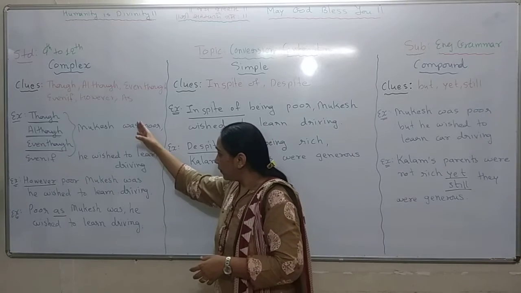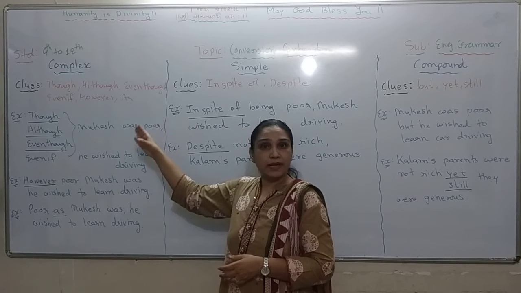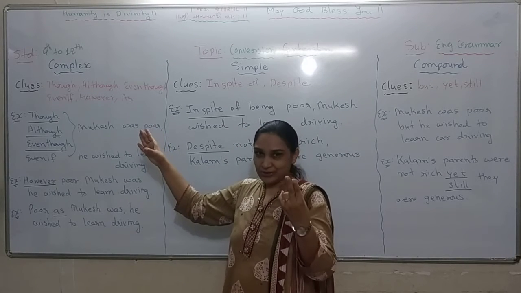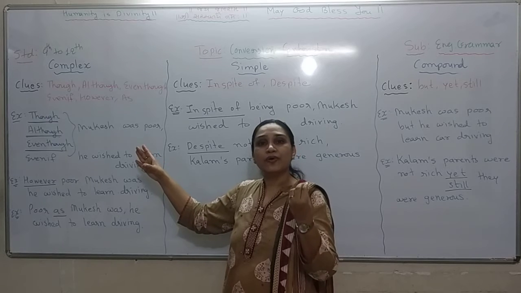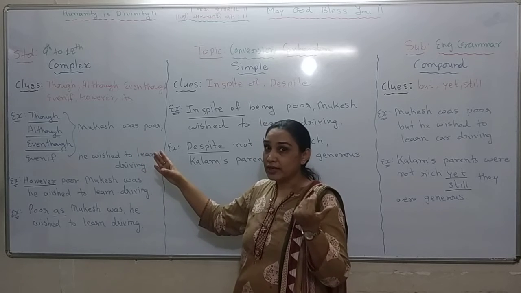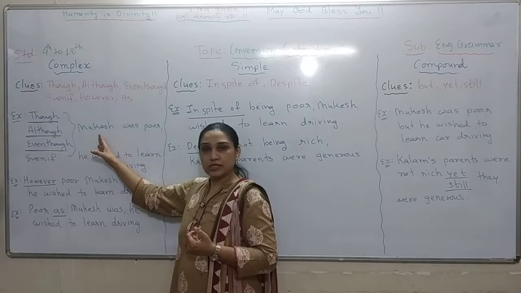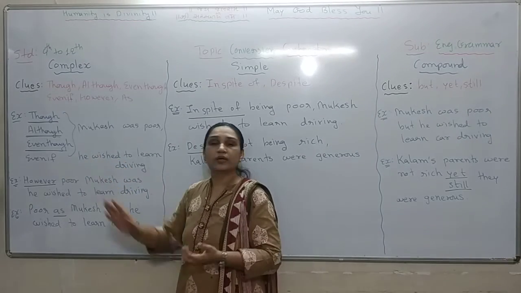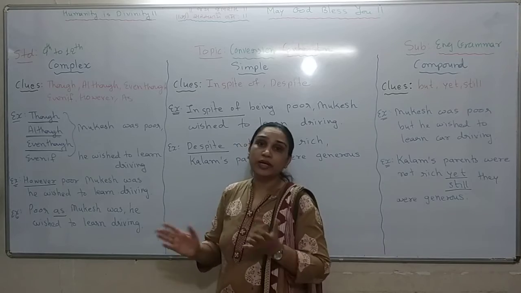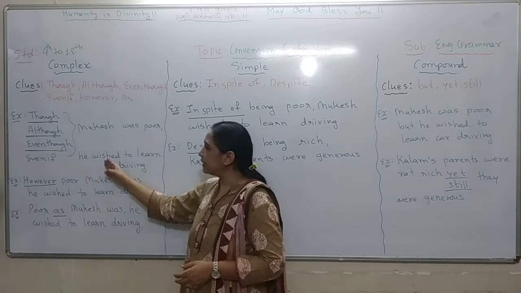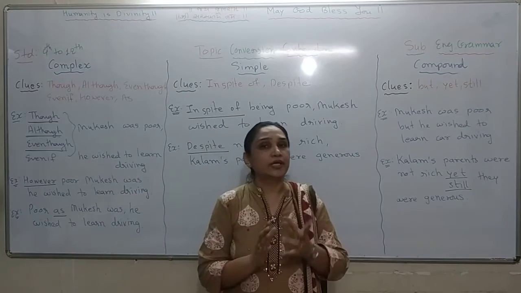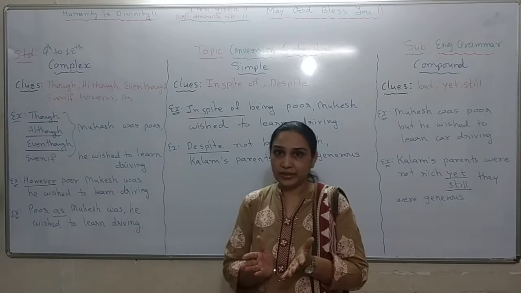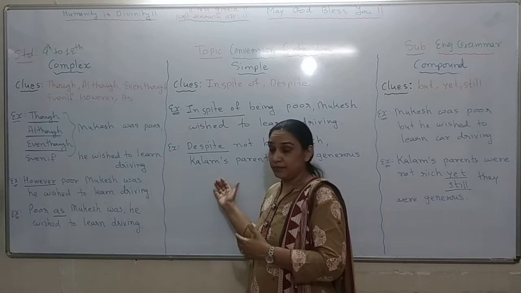So now this is a complete complex sentence having two subjects and two finite verbs. What are the two subjects? First is Mukesh and then you have got he, because for Mukesh you can use the pronoun he. Was and wished are your two finite verbs. Got it? One more example in simple.